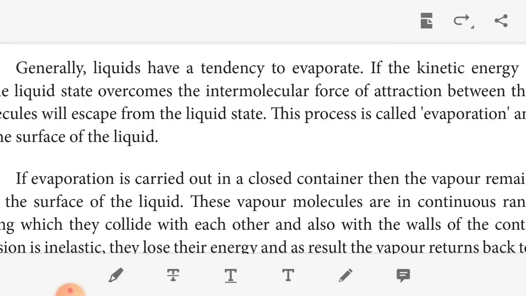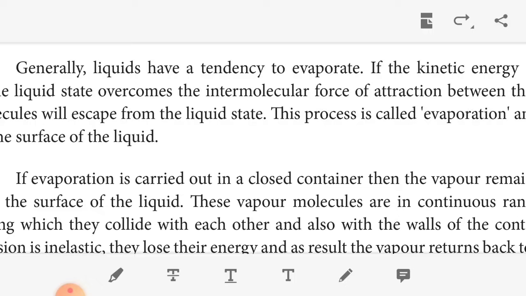In the morning section, we discussed the solution lesson. Now we continue the same lesson. The topic is vapor pressure of a liquid. Liquids have a tendency to evaporate. If the kinetic energy of molecules in the liquid state overcomes the intermolecular force of attraction between them, the molecules will escape from the liquid state. This process is called evaporation.